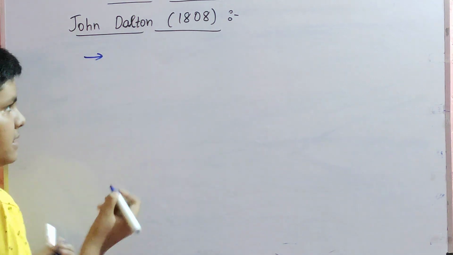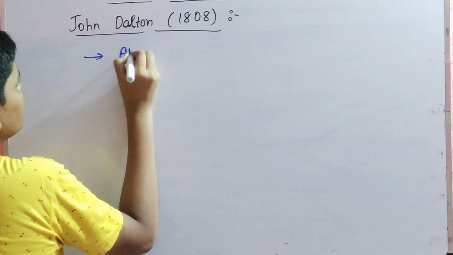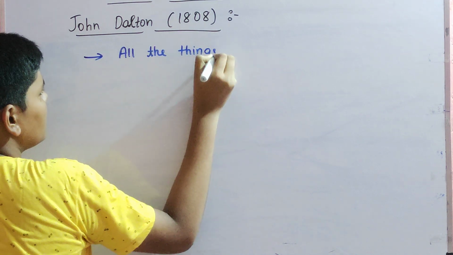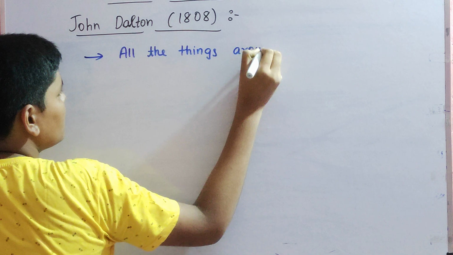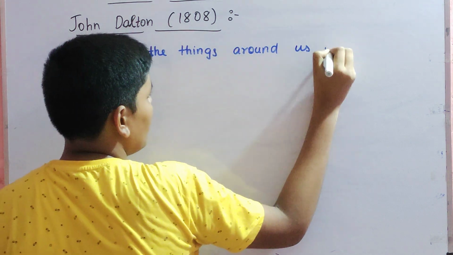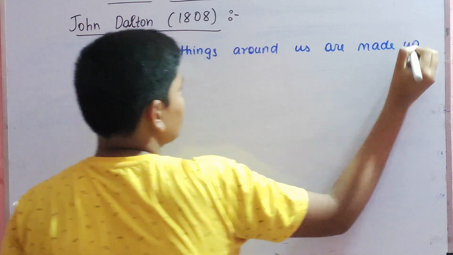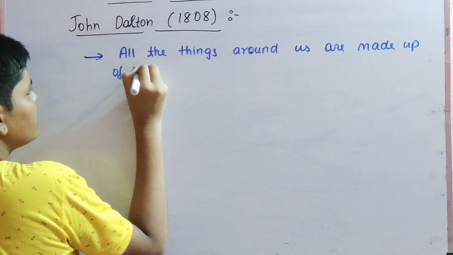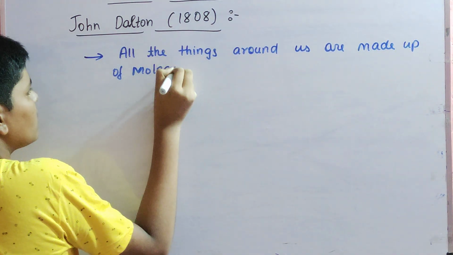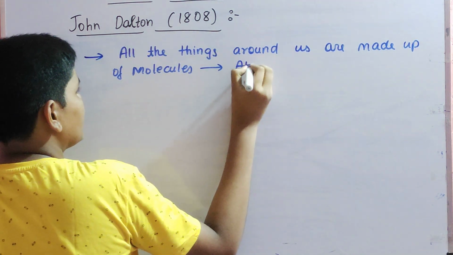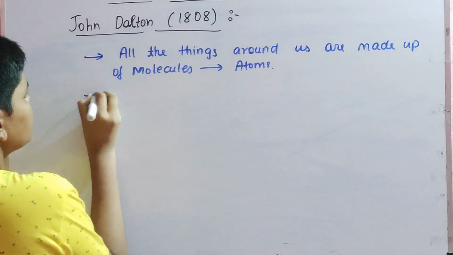The first and main thing which he said was, all the things around us are made up of molecules, and these molecules in turn are made up of atoms. This was his first point.